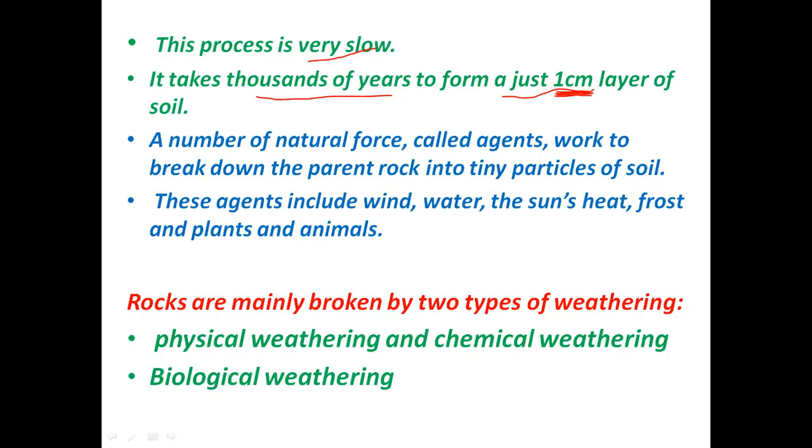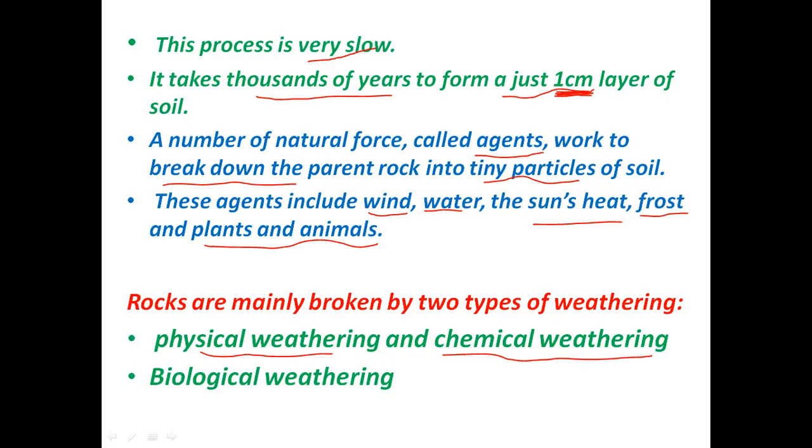A number of natural forces called agents work to break down the parent rock into tiny particles. These agents, you can call them agents of weathering also. These include wind, water, sun's heat, frost, plants and animals. So the rocks are mainly broken down by 2 types of weathering, that is physical weathering and chemical weathering, and sometimes biological weathering also takes place.